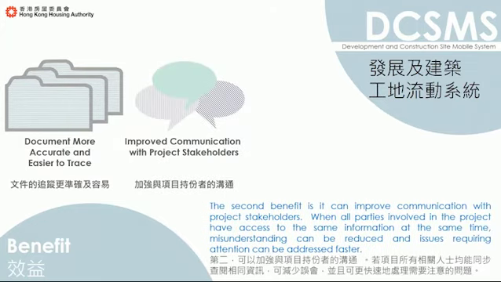The second benefit is it can improve communication with project stakeholders. When all parties involved in the project have access to the same information at the same time, misunderstanding can be reduced and issues requiring attention can be addressed faster.